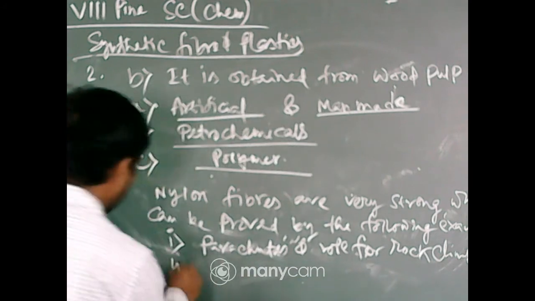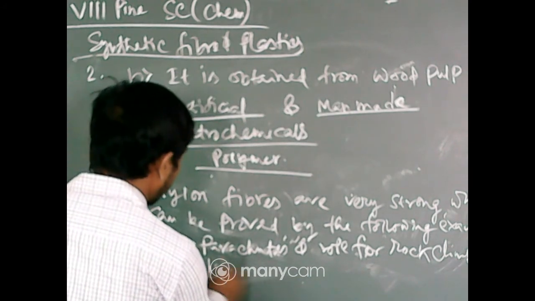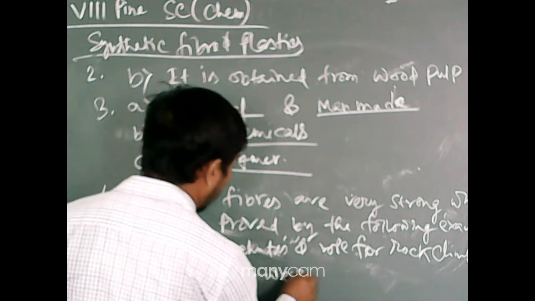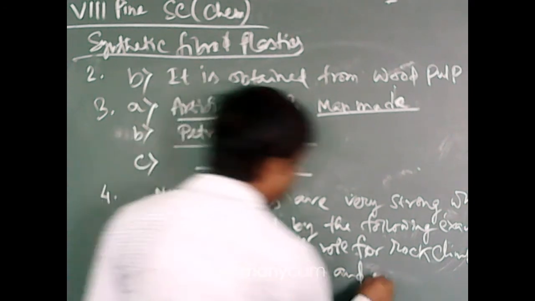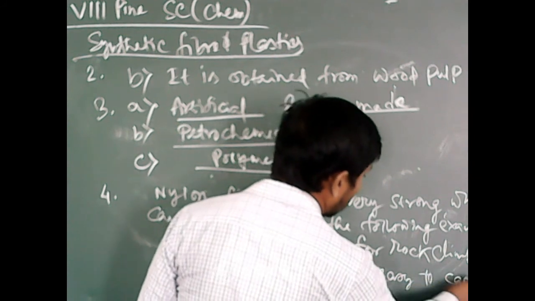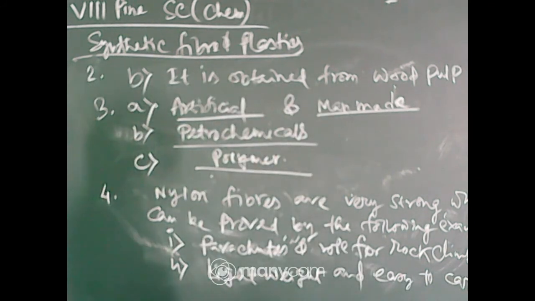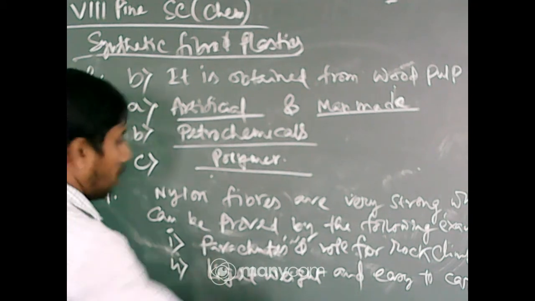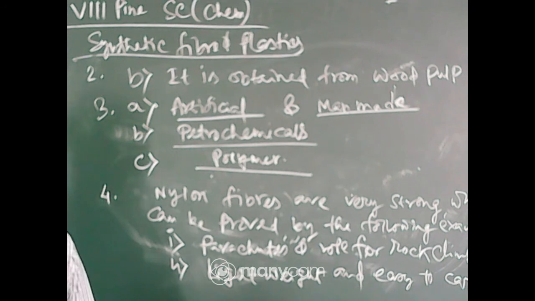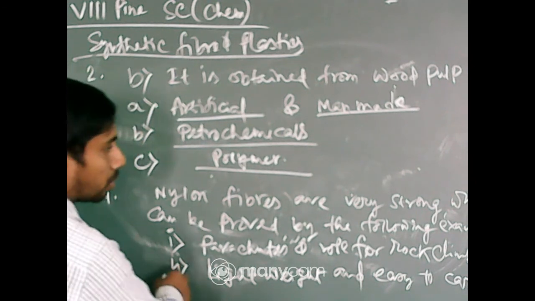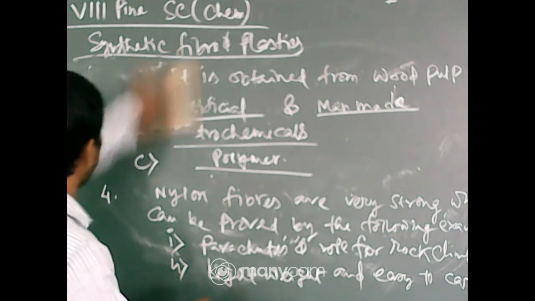Next one, lightweight and easy to carry. It is used for the making of sports articles, that means the shoes, belts, seat belts, etc. Up to now I will write number 3 here.